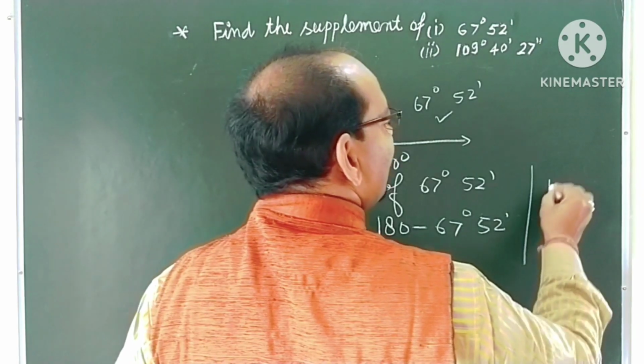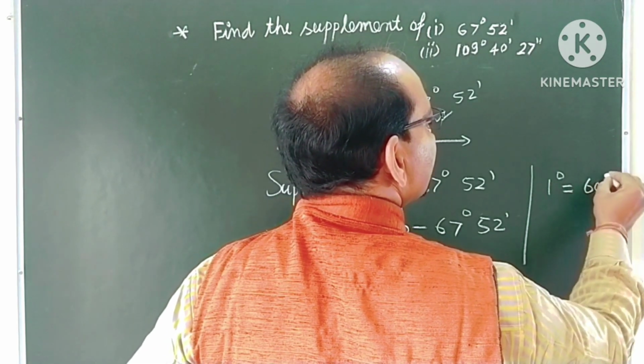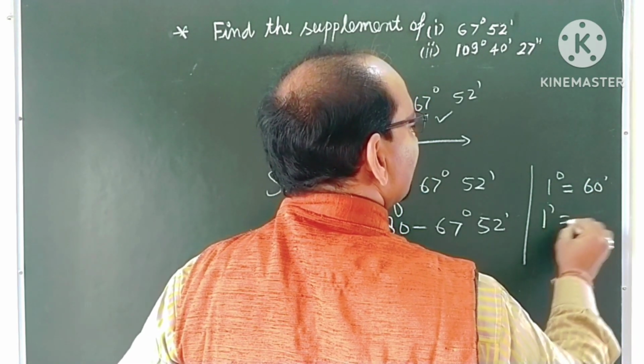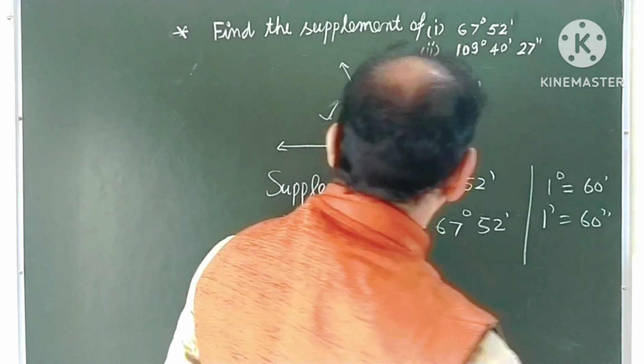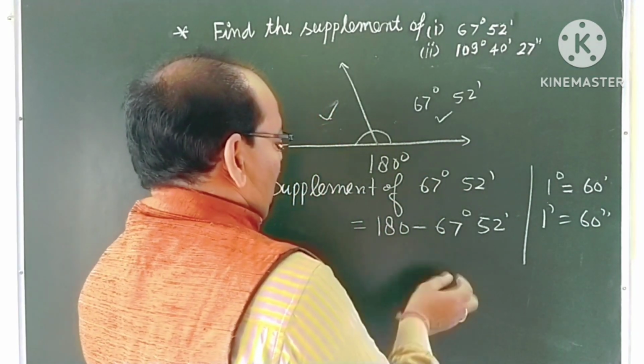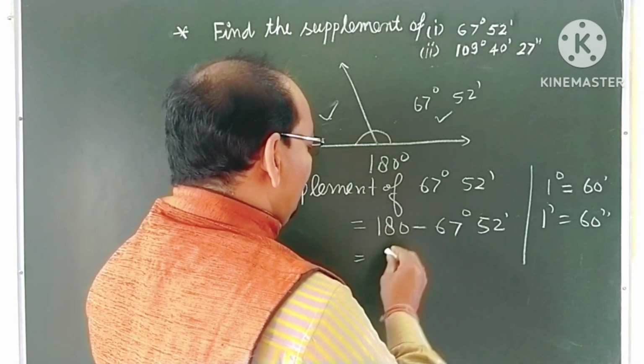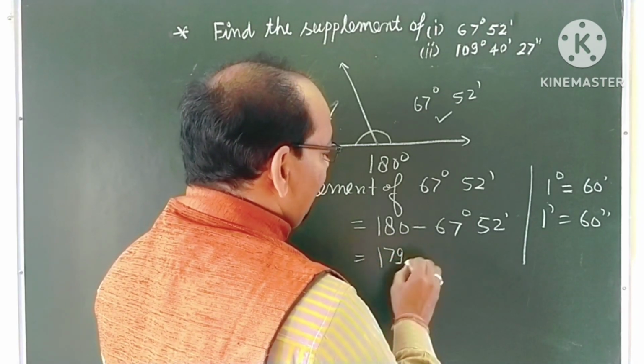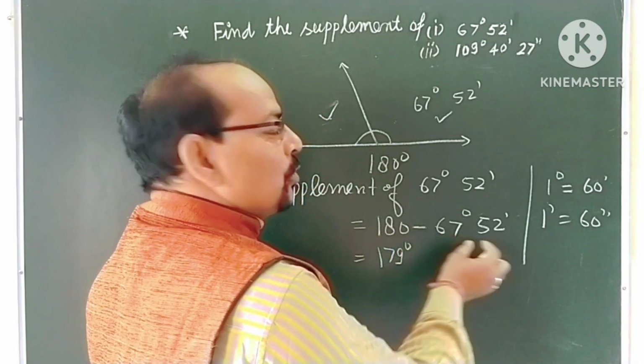We know that 1 degree equal to 60 minutes and 1 minute equal to 60 seconds. Therefore, 180 change into minute and second. Therefore, it will be 179 degree and 1 degree change into minute.